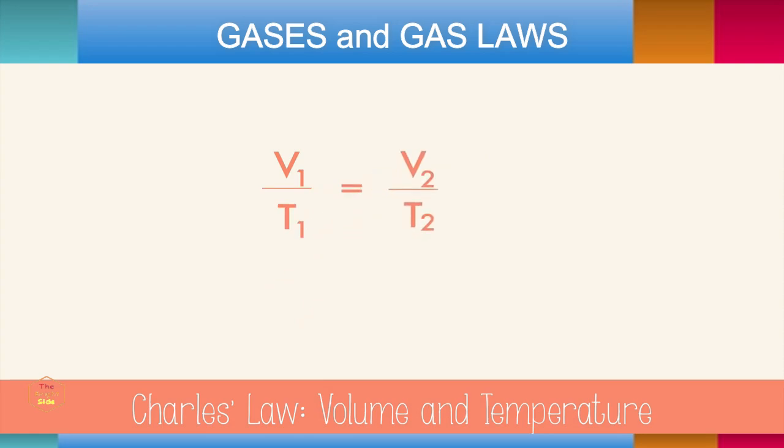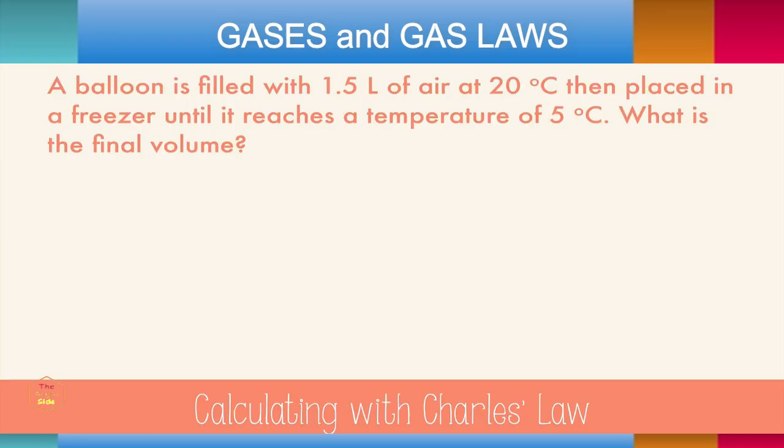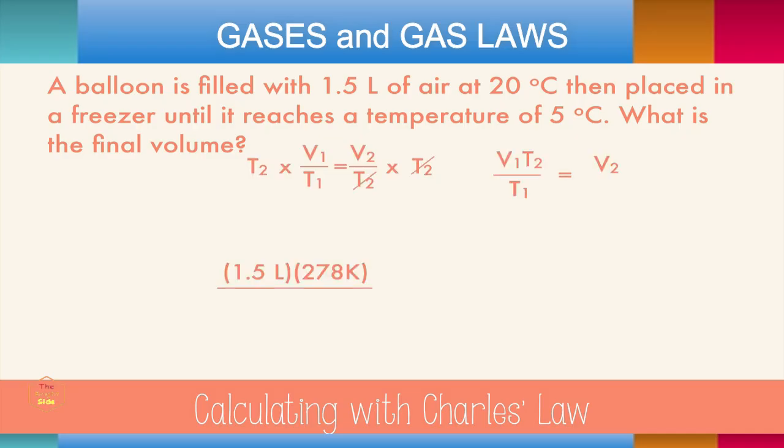V1 over T1 equals V2 over T2. Let's try a problem. A balloon is filled with 1.5 liters of air at 20 degrees Celsius, then placed in a freezer until it reaches a temperature of 5 degrees Celsius. What's the final volume? Well, let's rearrange Charles's law to find V2 by getting rid of T2. We plug in our data, after we convert to Kelvin, of course, and you get 1.4 liters, which makes sense because volume and temperature are directly related.